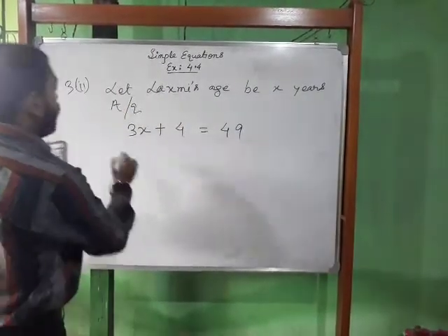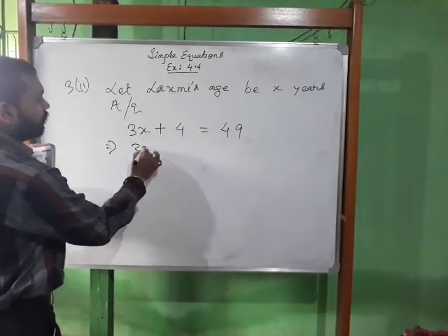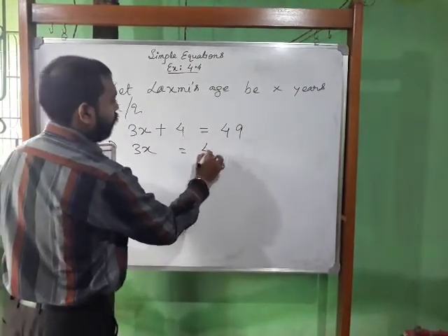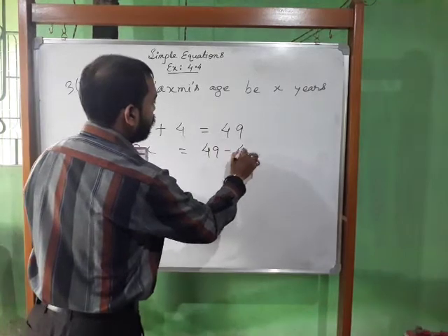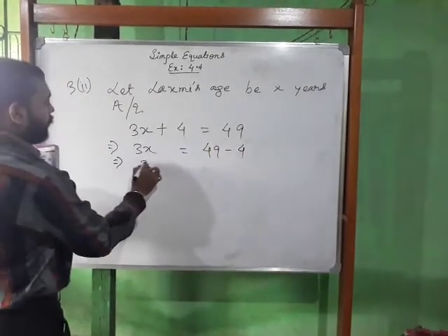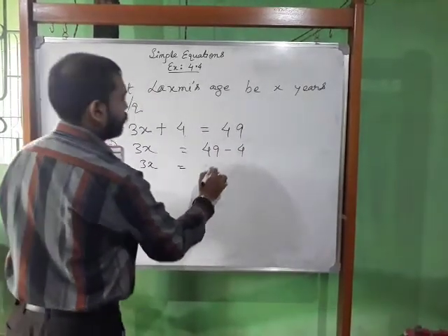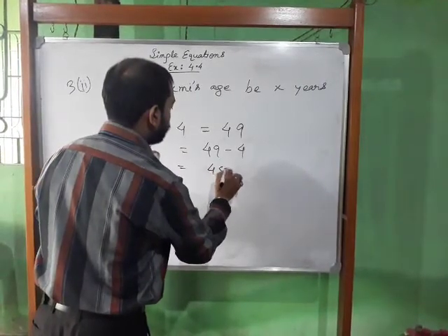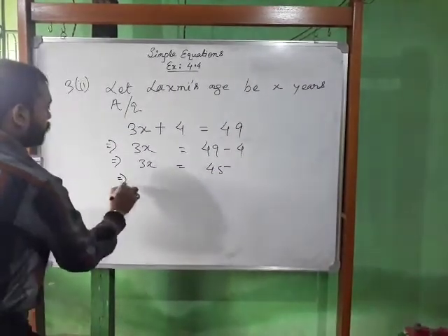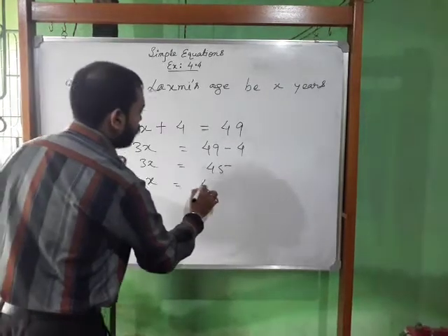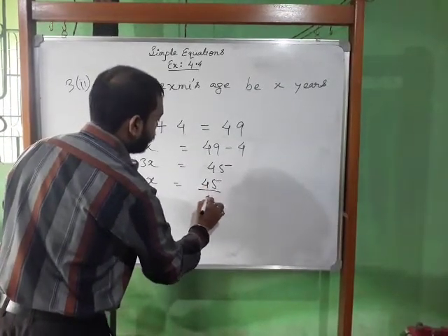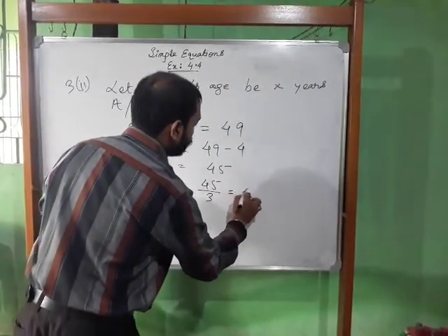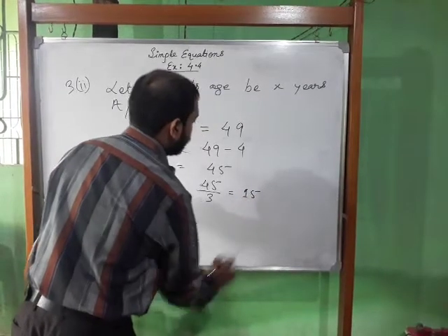So 3x equals 49 minus 4. 3x equals 45. Therefore x is equal to 45 by 3, which is equal to 15.